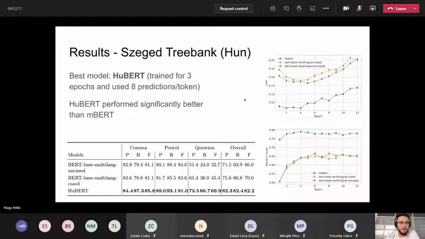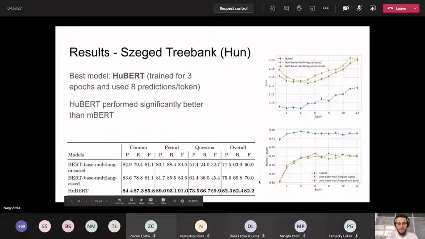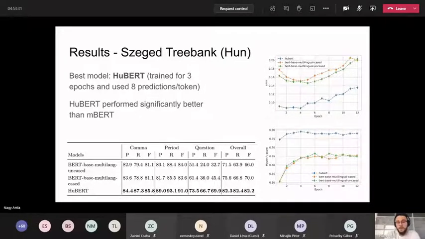In case of the Szeged Treebank, this might not be a surprise, probably, that our best model was HuBERT. We trained it for 3 epochs and used 8 predictions per token. And HuBERT significantly outperformed the multilingual variation of BERT, which is, I think, kind of expected because HuBERT is only trained on Hungarian corpora.